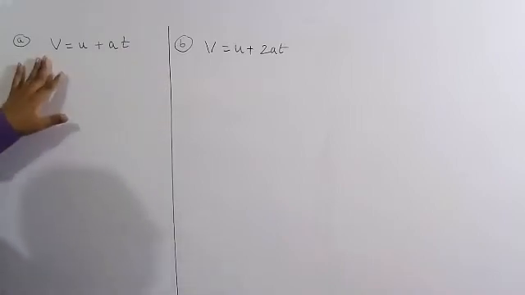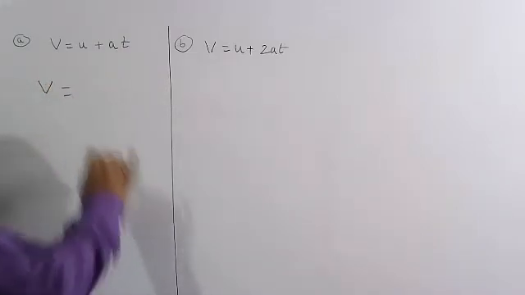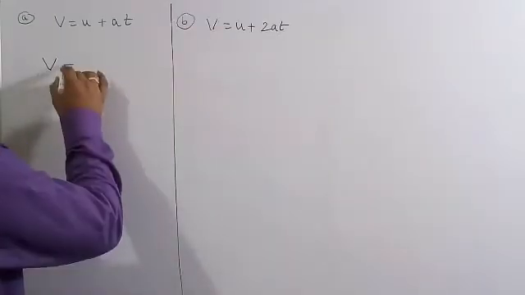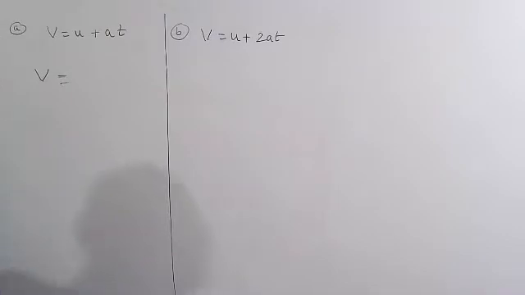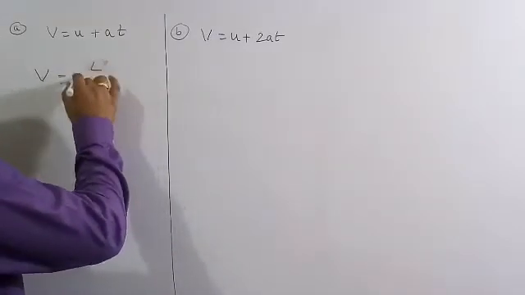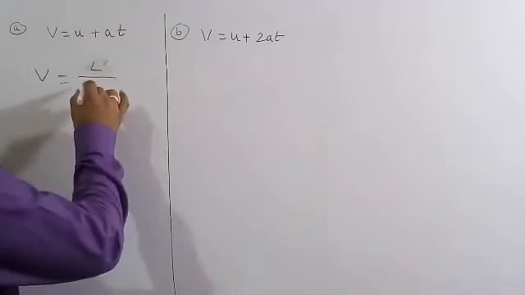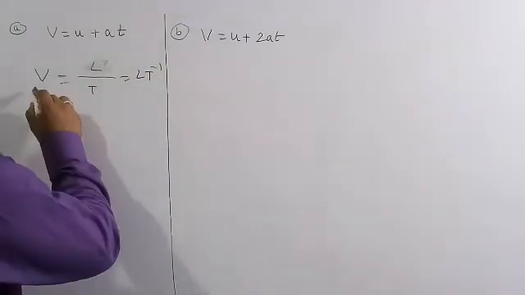Here v is nothing but final velocity, means velocity. Velocity is speed, and speed is distance by time. Distance is nothing but length L, and time is t. So L into t to the power of minus 1 is the dimensional formula for velocity.